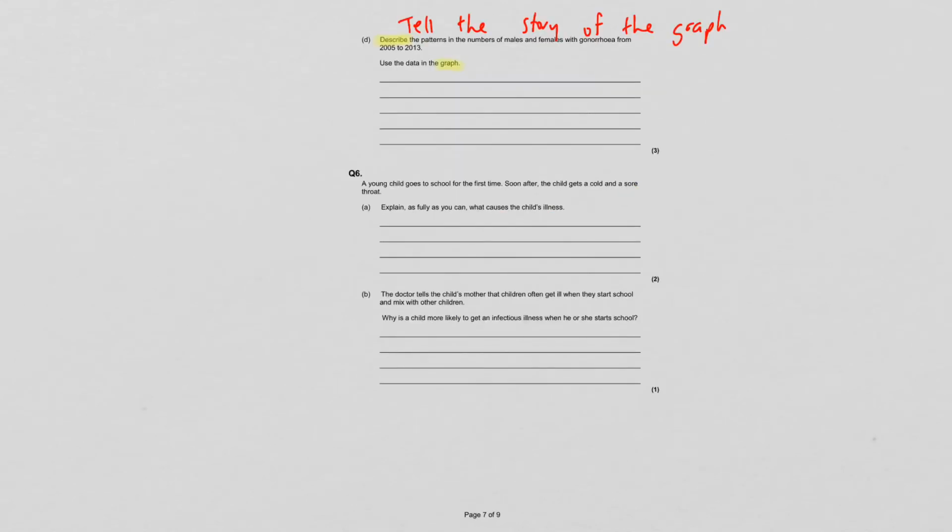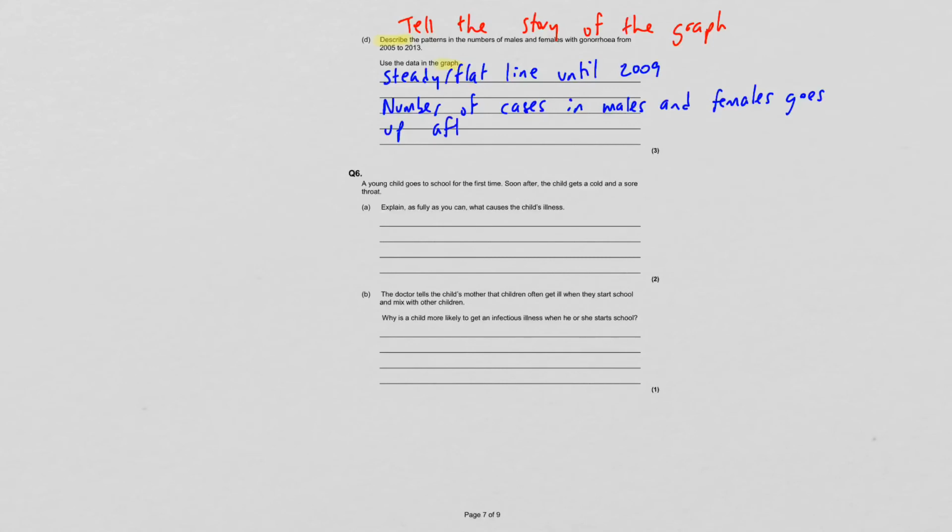The first one would be it is a steady or flat line until 2009. Then the line goes up, or the number of cases goes up in males and females. So there's 1 mark there, there's 2 marks there. They do say in males and females.